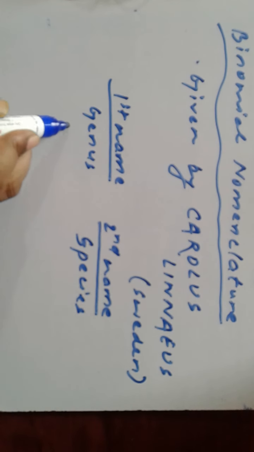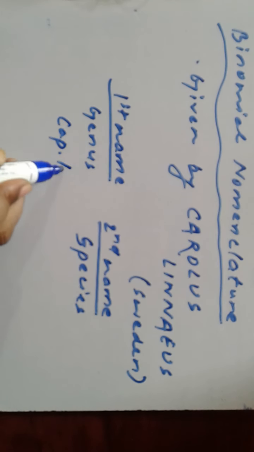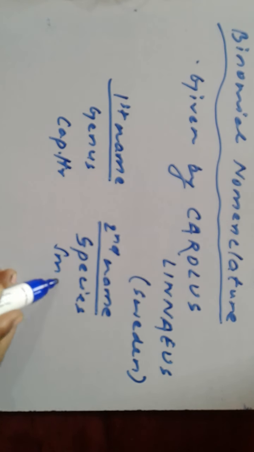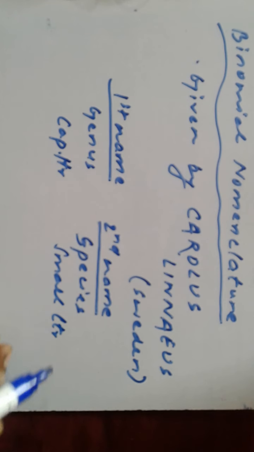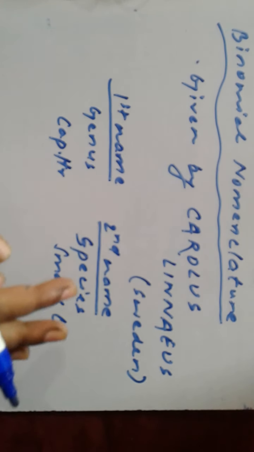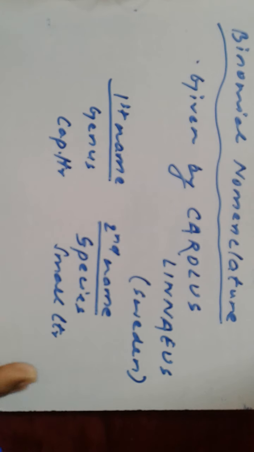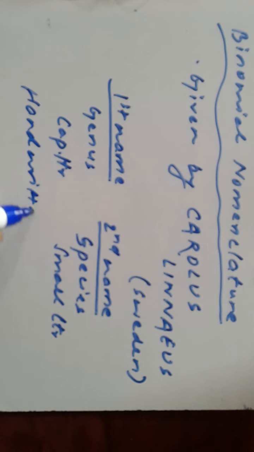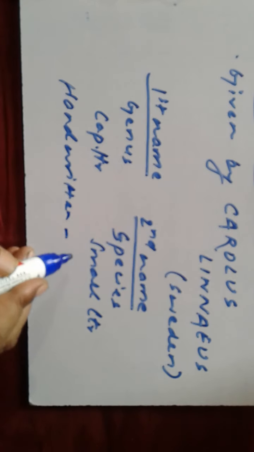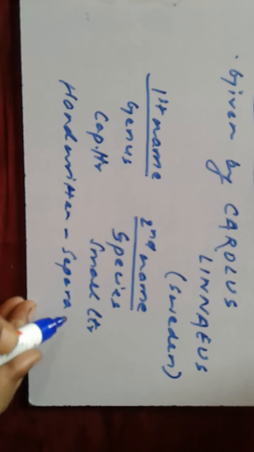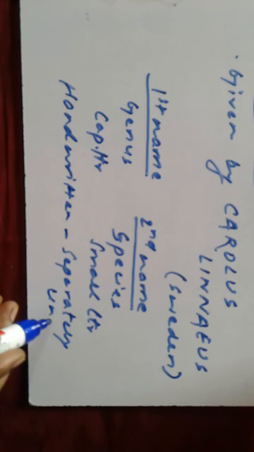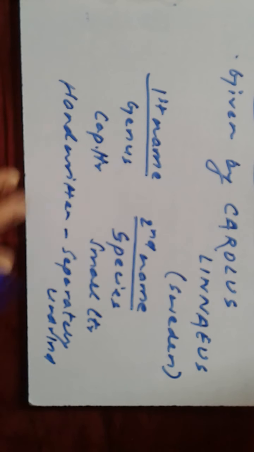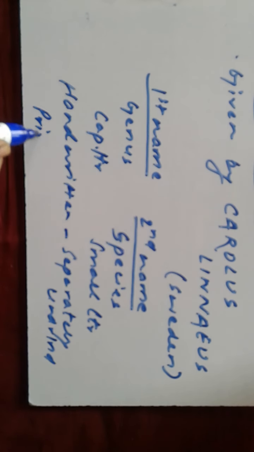The first one is written in capital letter. The second one is written in small letter. Names when handwritten are separately underlined, and if printed, it is done in italics.